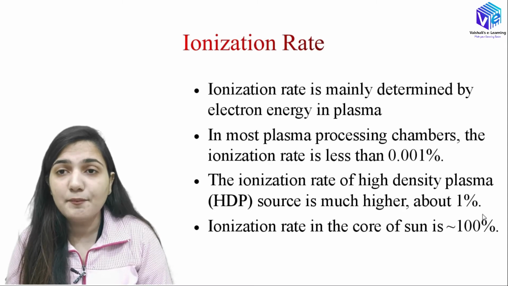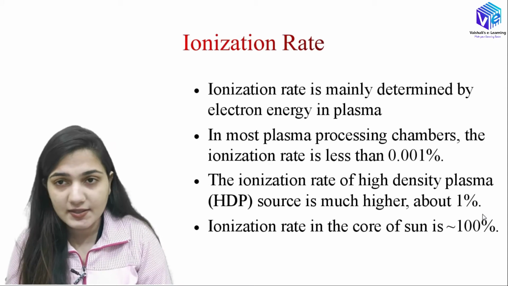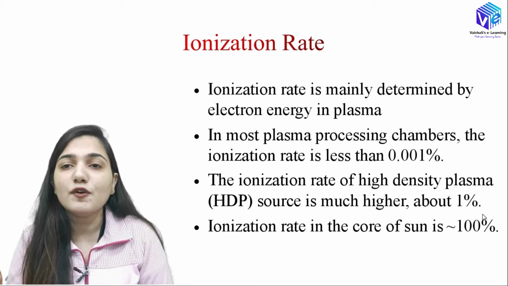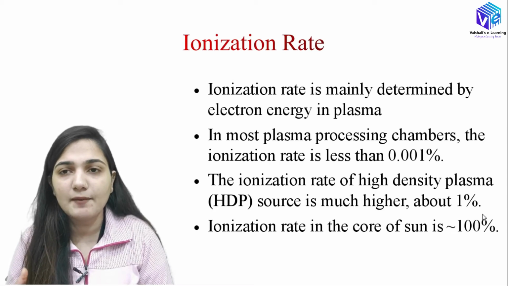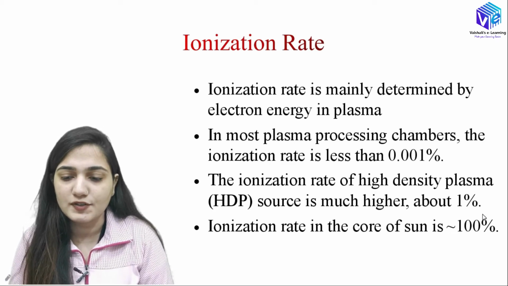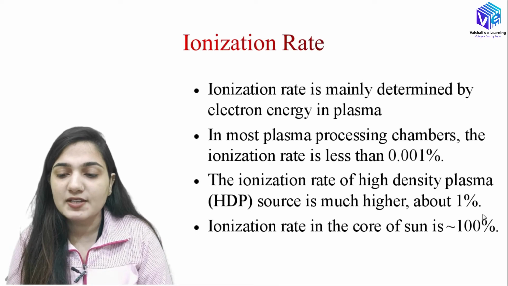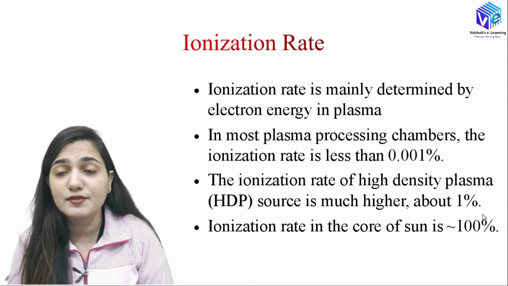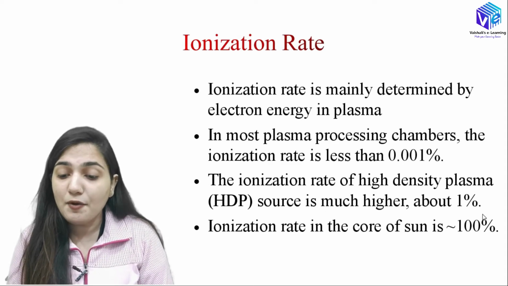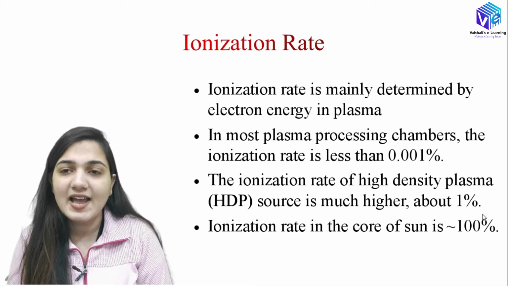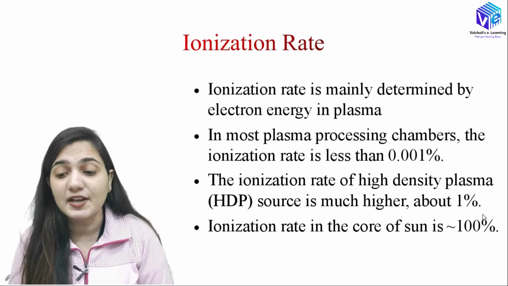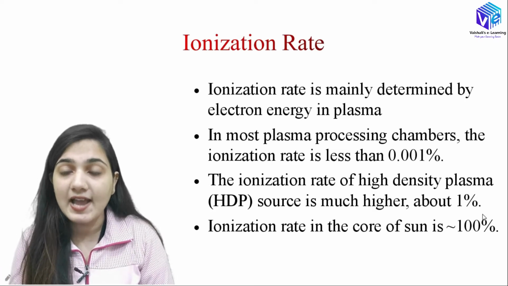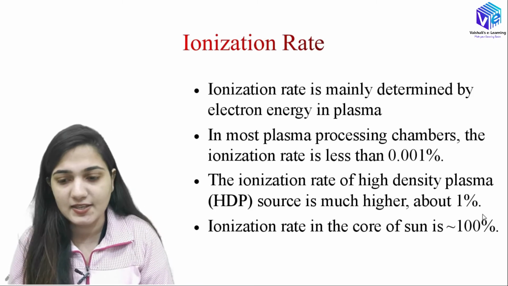Ionization rate is a very important parameter which determines the composition of the plasma. It determines how many electrons are there in the plasma. Okay, so if I have more ionization, the more will be the positive ions, the more will be the electrons. In most of the plasma processing chambers, the ionization rate is even lesser than 0.001%. Now if I talk about the sun, its ionization rate is around 100%. So you can see how little ionization we are using in the IC processing.